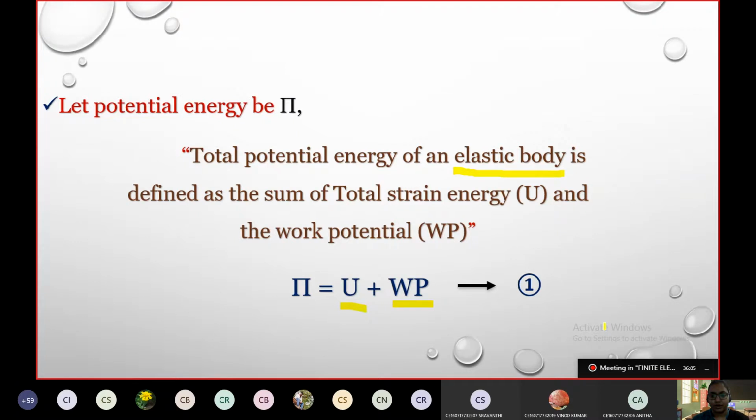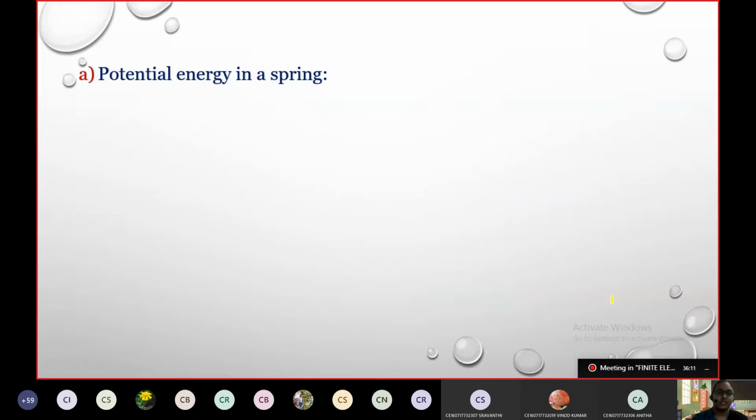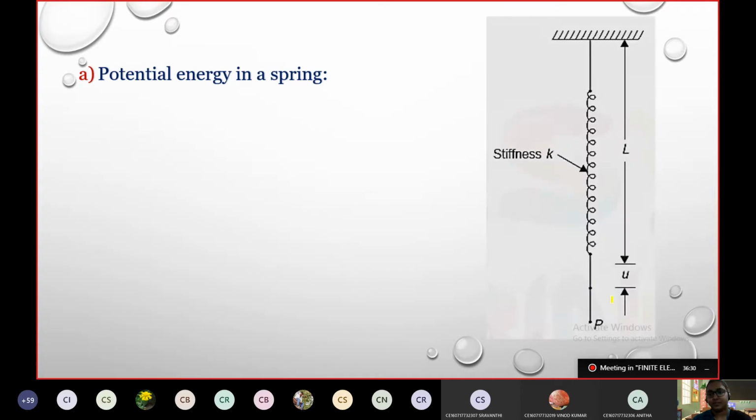Yes, ma'am. Okay, we'll continue with this. After this, we will derive the potential energy equation for a spring first. If we derive the potential energy for the spring, based on that, we'll go for the potential energy equation, or the derivation, for a 3D body. All right, so we'll start with this.